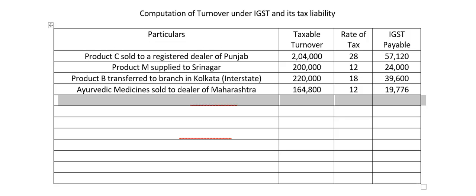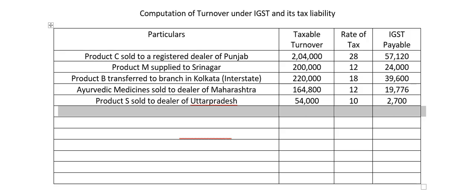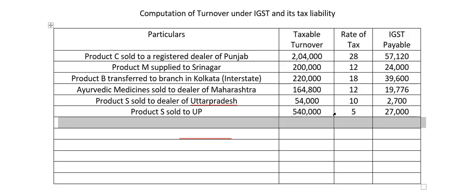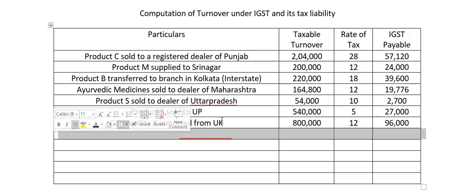The next one, product S sold to a dealer of Uttar Pradesh, we will take that into consideration. Uttar Pradesh is outside the state, so we will take that into consideration. 5,40,000 is also outside the state, outside Madhya Pradesh, so we will take that into consideration. Commodity X imported from UK, 8 lakh at 12%. We will take that because it is import. In import, the buyer itself has to pay the IGST. So we will take that into consideration.